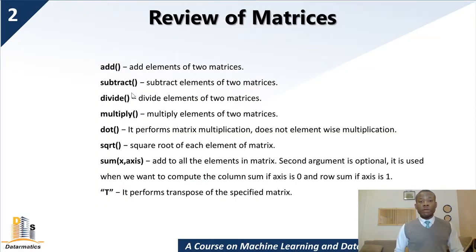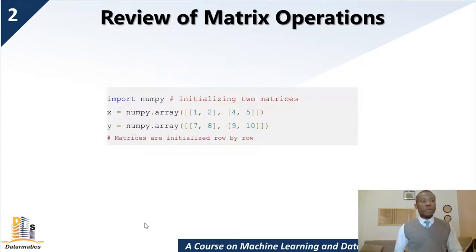So we can do a number of things with matrices: add, subtract, divide, multiply, the dot product, the square root, sum, and transpose. One thing I wanted to take note of is 2 ways to multiply 2 matrices. You can do the matrix multiplication using the multiplication sign. You can also use the dot product. I'm going to explain the difference in a minute. So we are getting started right now.